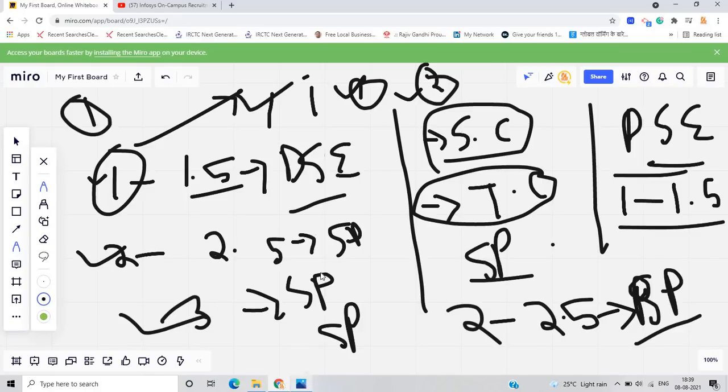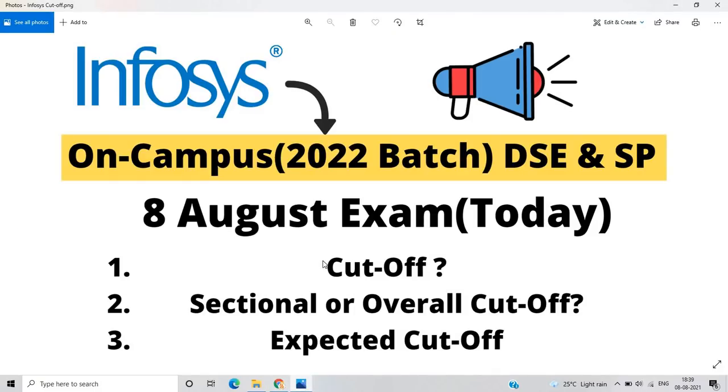It will totally depend on the Infosys team, and soon your results will be declared, and from your college and from Infosys they will give you a notification related to the next round.